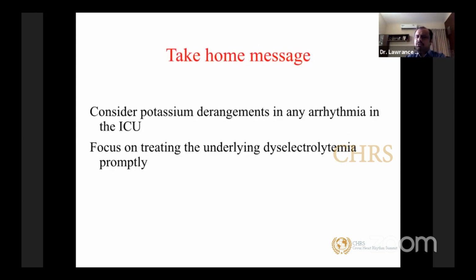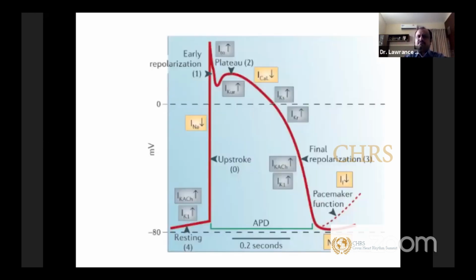So looking at potassium levels is very important when you see subtle changes in your ECG. Whenever you see any arrhythmia in the ICU, in a non-cardiac patient, looking at the electrolytes is very, very important, particularly potassium. You have to focus on treating the underlying cause promptly. This is more important: treat the underlying cause rather than jumping in and treating your arrhythmias. Just treat the underlying cause, and your arrhythmias will settle.